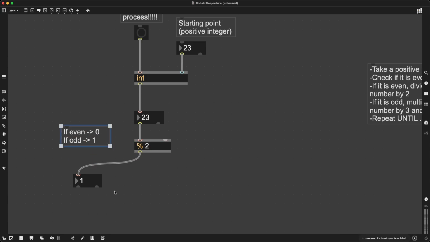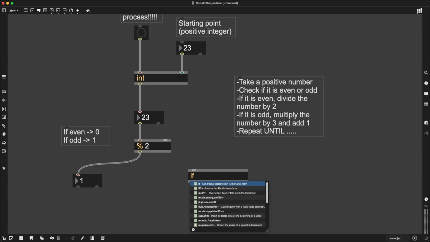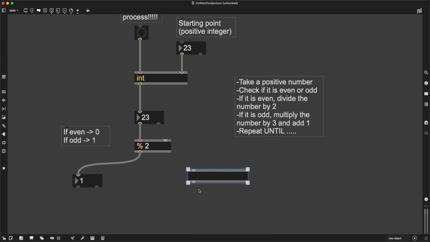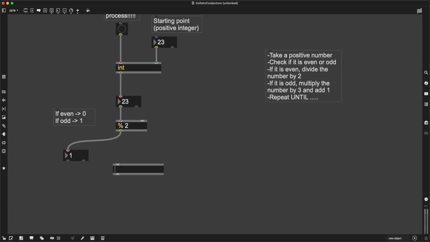That is the idea. Right, okay, then secondly, we want to do either a certain operation on the number if it's even, or another operation if it is odd. And there are a few ways we can handle these, like if-then statements, right? There is in fact an if object in Max we can use. I'm not going to use it though. I'm not a big fan of the if object in Max MSP. What I will instead do is I'm going to create a gate.